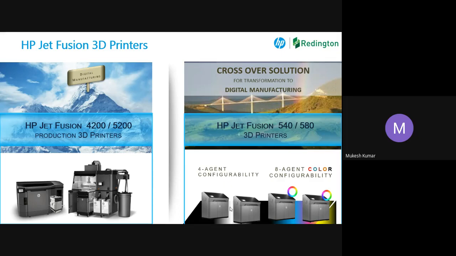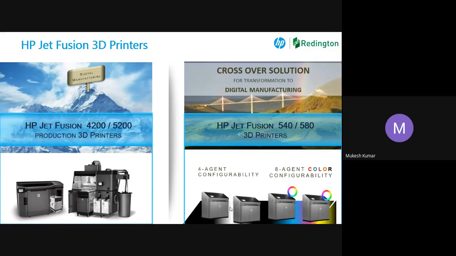HP has come up with two platforms. One is called the production system. The other one is the crossover solution. The production system is meant for people who have very high volumes. For example, tomorrow in your university, you put up an incubation center. An incubation center has to cater to a number of companies all around, and it can be startups.